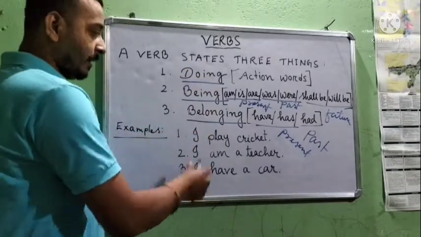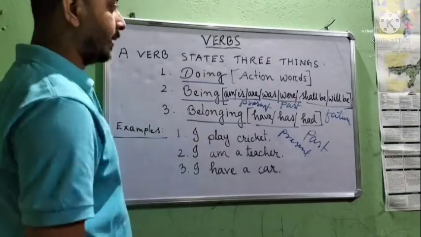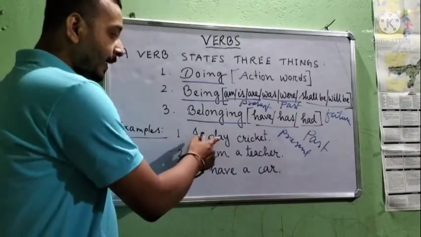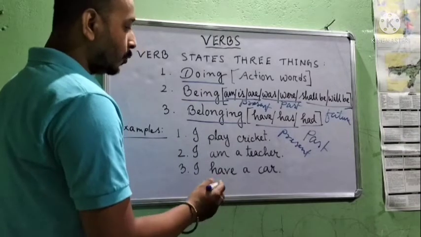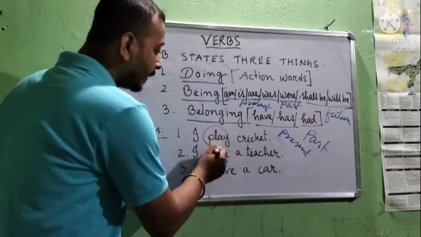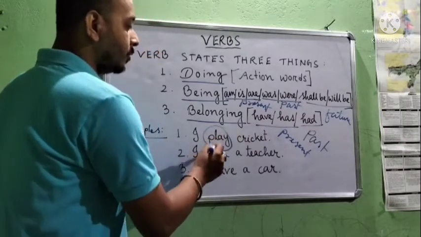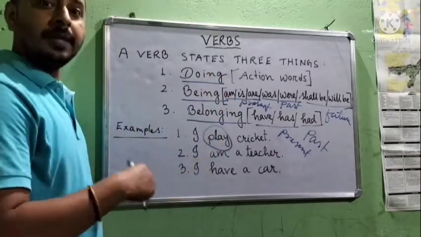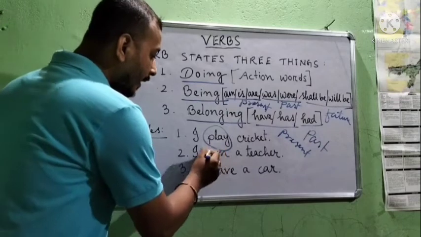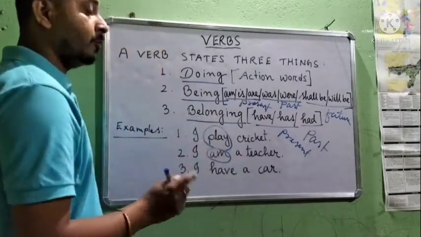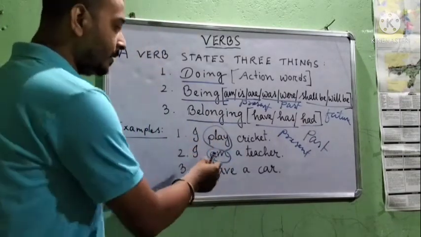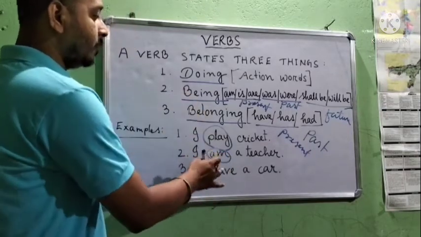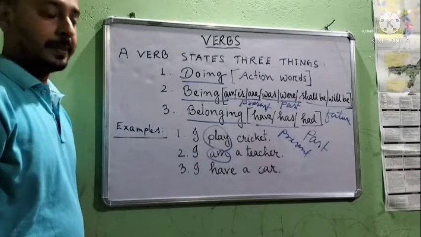Now let us see these three examples and we will understand better how a verb represents. Okay. I play cricket. In this sentence, what do I do? I play. So play is a doing word. So it is a verb. Okay. Next, I am a teacher. What do I be? I be a teacher means I am a teacher. So am is representing being here. So am is also a verb.